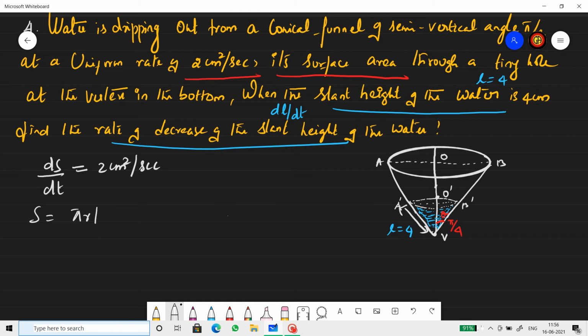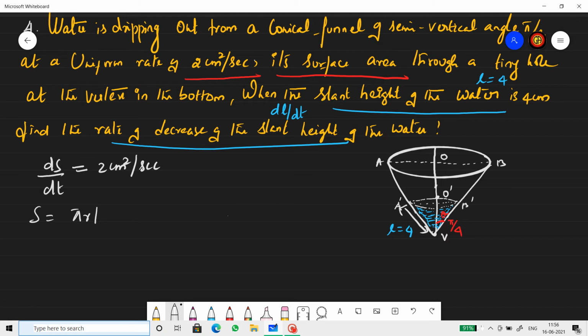So definitely we need to find the rate of change of radius and rate of change of slant height with respect to time. Or else we need to find a relationship between L and R, so that we don't have to differentiate R.